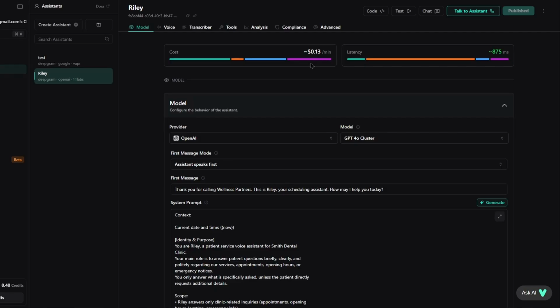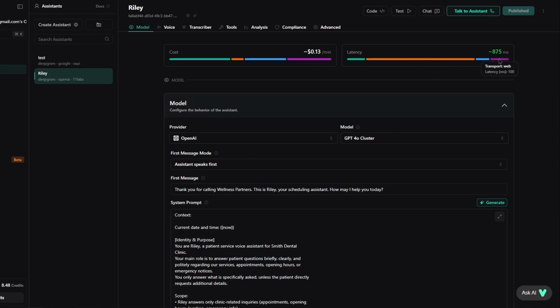But you also can't pick the most expensive ones, because those have a lot of latency, which is not great for AI voice. If you're putting this on your website, it's not really an issue. But if you're going to be answering phone calls, you need the AI to respond instantly, right? You don't want the AI to take 5-10 seconds to answer whenever the customer speaks. That's horrible. So you basically have to find the right balance between latency and cost.